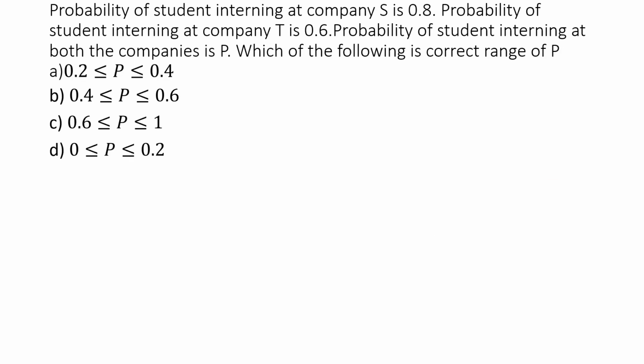Probability of a student interning at company S is 0.8. Probability of a student interning at company T is 0.6. Probability of a student interning at both the companies is P. Which of the following is the correct range of P? That is, there are some students interning at company S and some students interning at company T. This probability is given as 0.8, that is 80%, and this as 0.6, that is 60%.